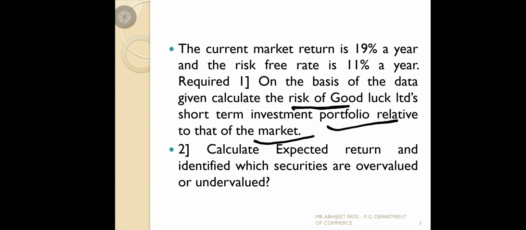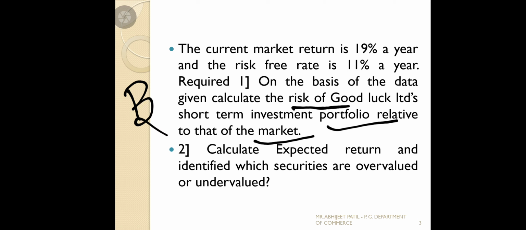The company Goodluck Limited is going to invest in UK securities for short-term purposes, and they want to know the risk relative to the market. So which risk is useful for market purposes? The measure we should use statistically is beta.